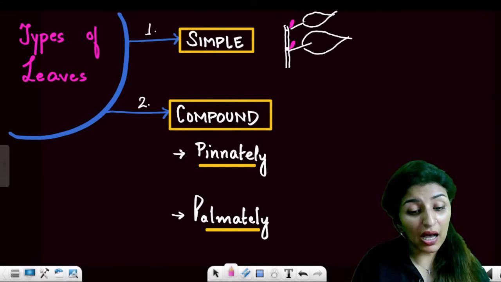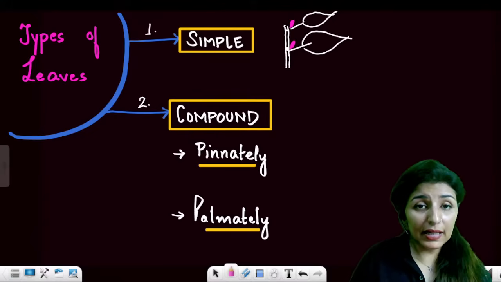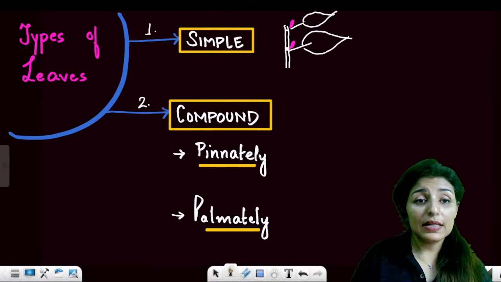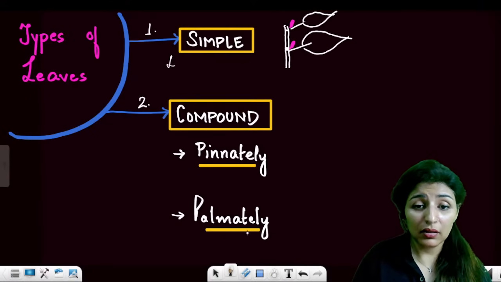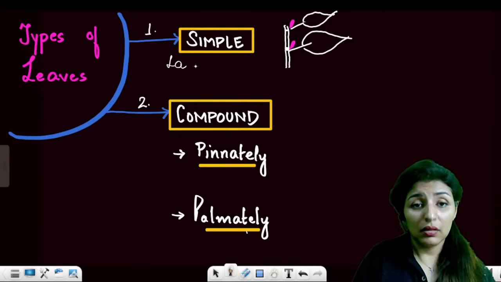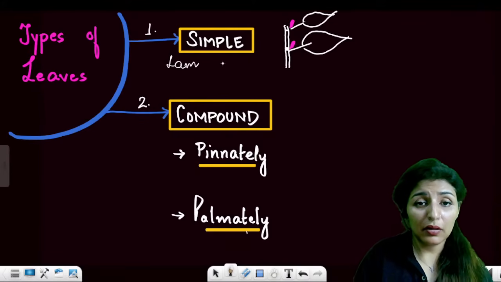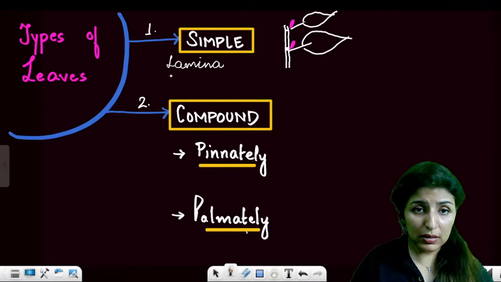Now you will understand how to differentiate. Basically, a simple leaf is the one whose lamina is not divided.